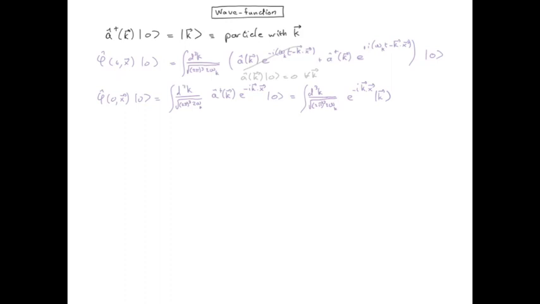Notice that if we didn't have this square root of omega k in the denominator, we would recognize an expression for the state x. In fact, we know that omega k is just a constant in the non-relativistic limit, because that's as if the mass were going to infinity, and therefore that will be the exact interpretation of this integral. In the non-relativistic case, we will have exactly the state where the particle is found in x.